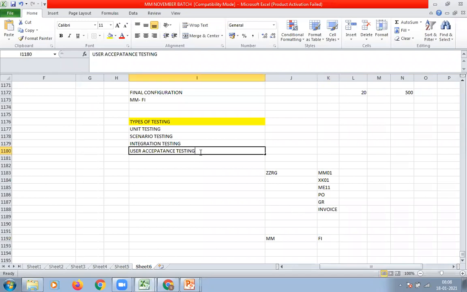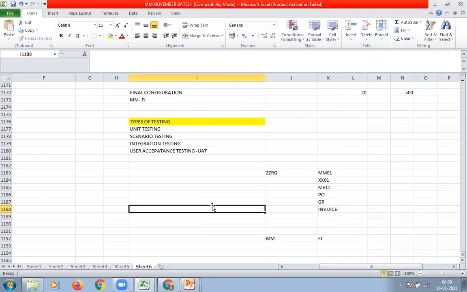Next one, user acceptance testing, also called UAT. Generally, UAT is performed by the end user. But sometimes, on behalf of end users, we can also do user acceptance testing.